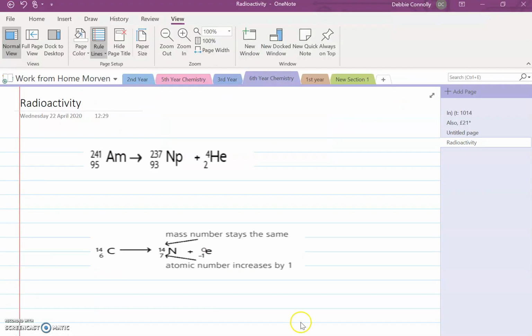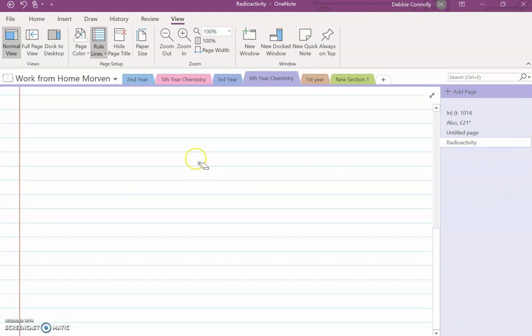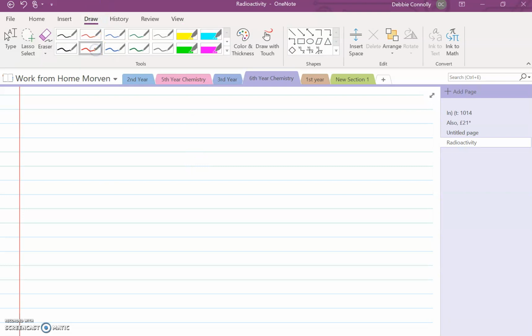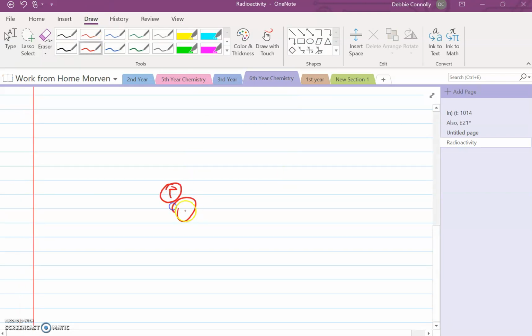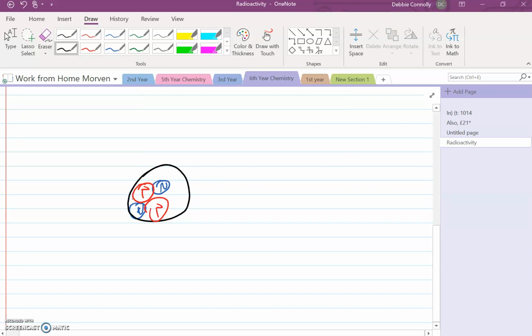If you were to draw it, you would have 2 protons and 2 neutrons in your nucleus, and then orbiting, you would have 2 electrons. That is a helium atom. What an alpha particle is, is literally a helium nucleus. So that is an alpha particle: 2 protons and 2 neutrons. Okay, that's the first thing.